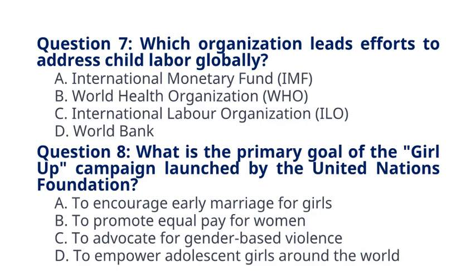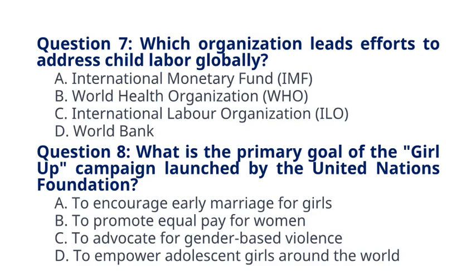Question 8. What is the primary goal of the Girl Up campaign launched by the United Nations Foundation? A. To encourage early marriage for girls. B. To promote equal pay for women. C. To advocate for gender-based violence. D. To empower adolescent girls around the world. The correct answer to question 8 is option D.